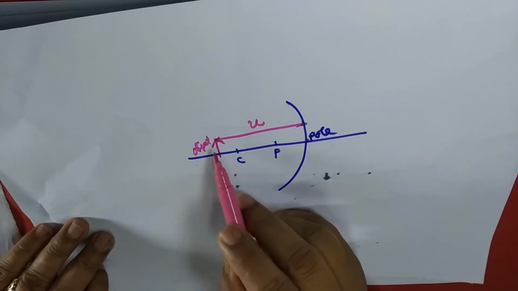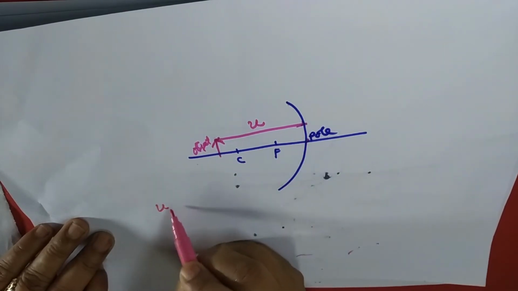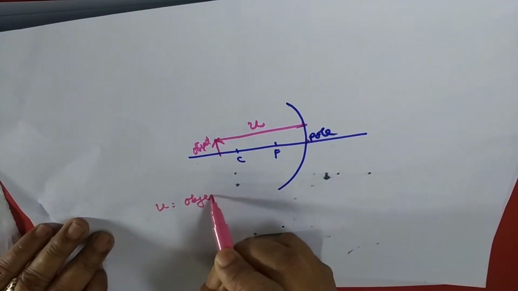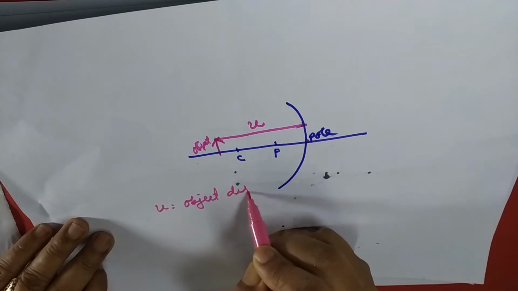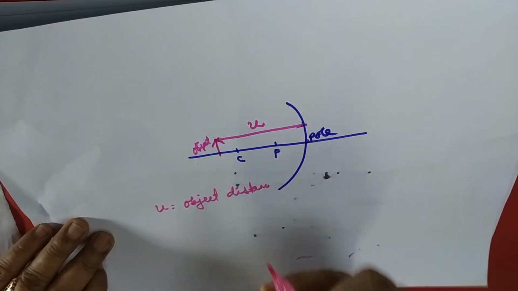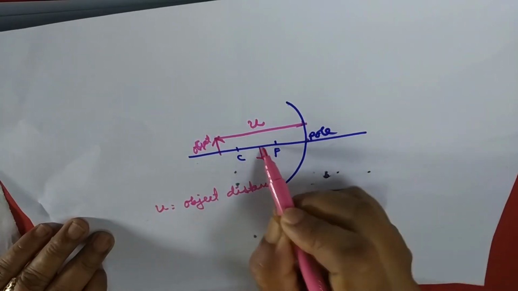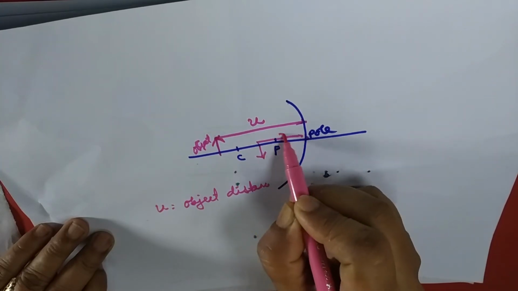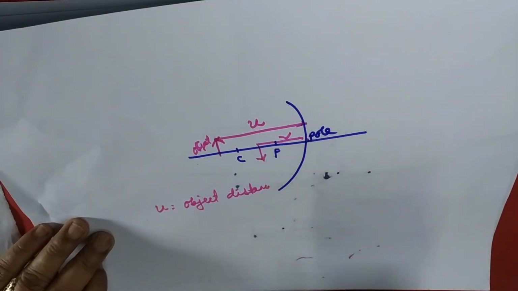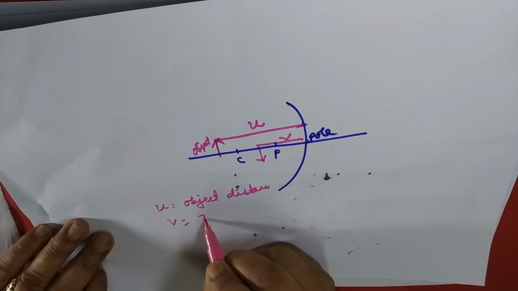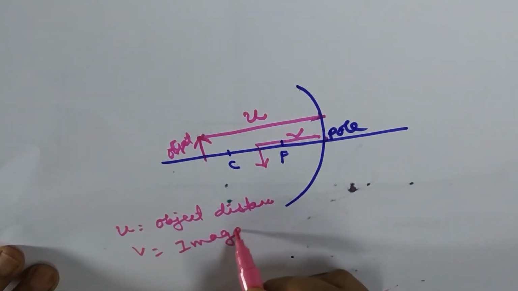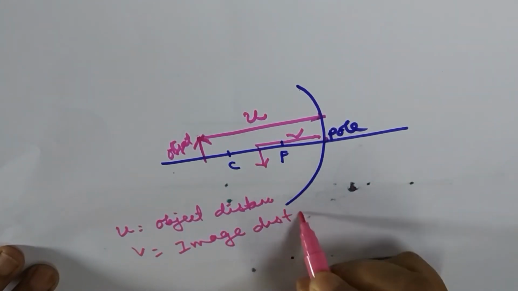U means object distance. And if the image forms here, this distance will be v. V is image distance.